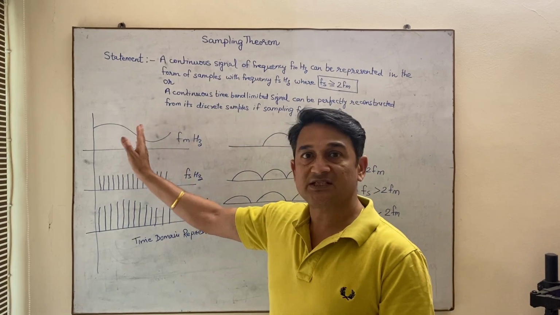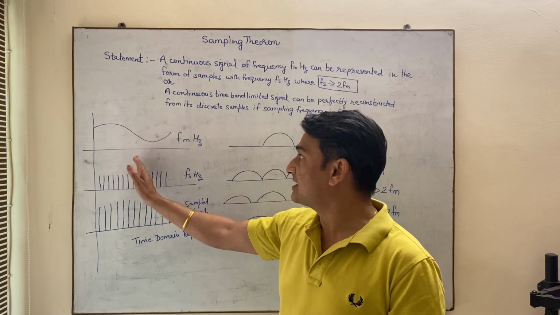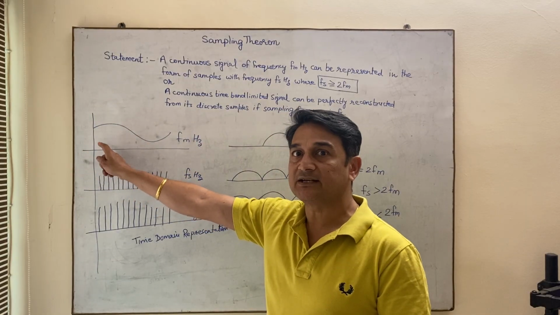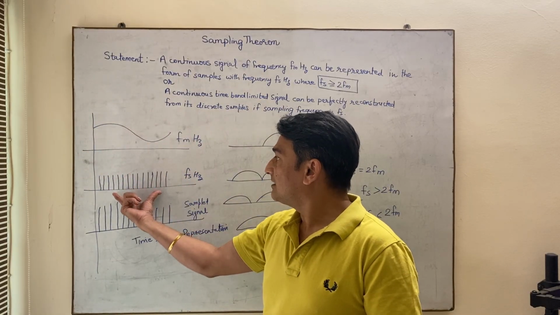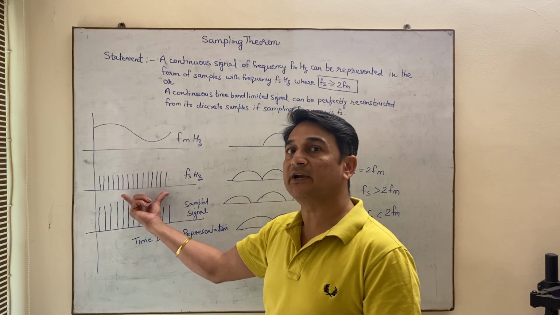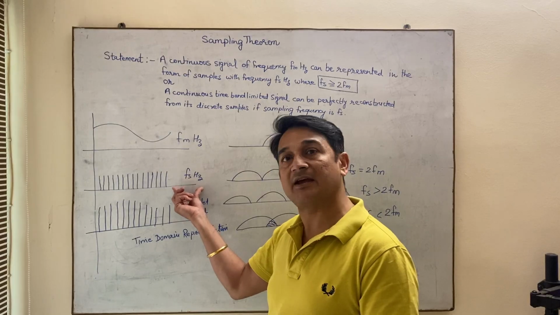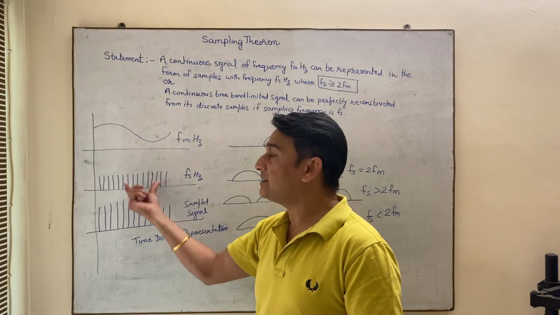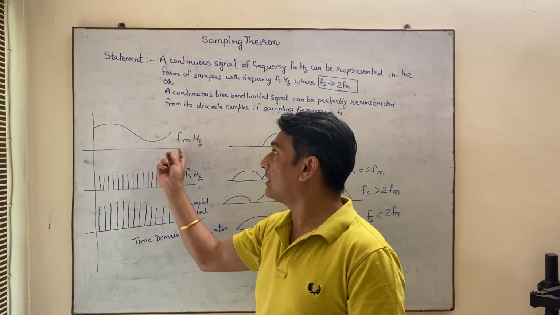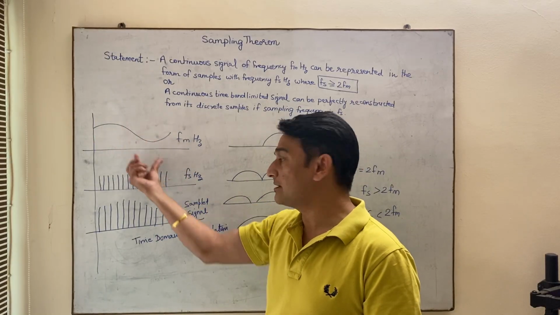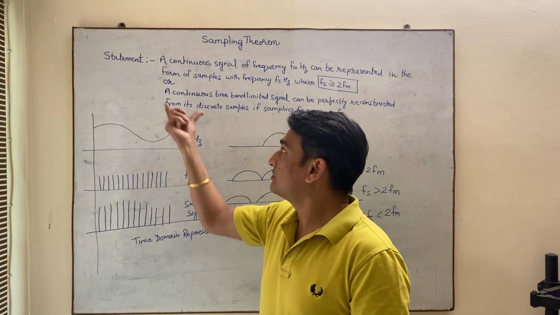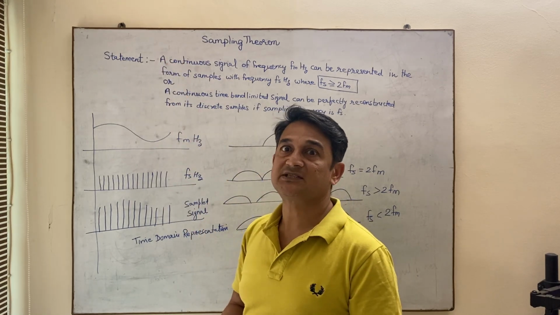You can understand the concept with the help of this diagram. As you can see, this is the sinusoidal signal. These are the samples, fixed height or fixed amplitude samples of frequency Fs Hertz. When you combine these two, you will get samples of various amplitude according to the amplitude of the modulating signal, provided the frequency of these samples is Fs Hertz. So this is what the first statement is saying.